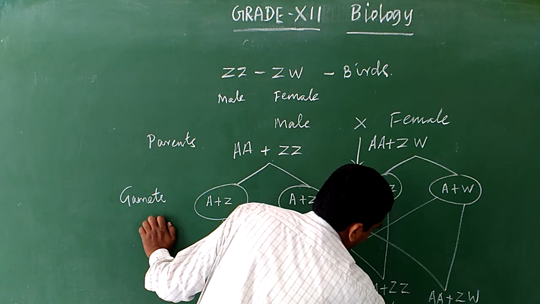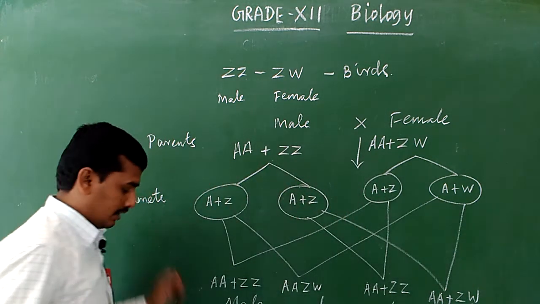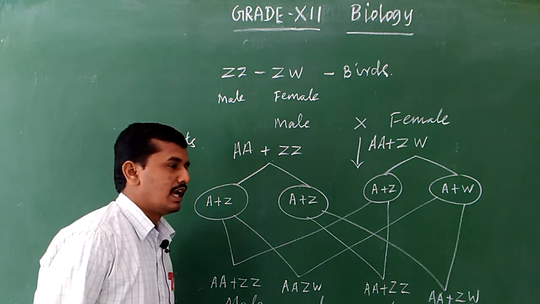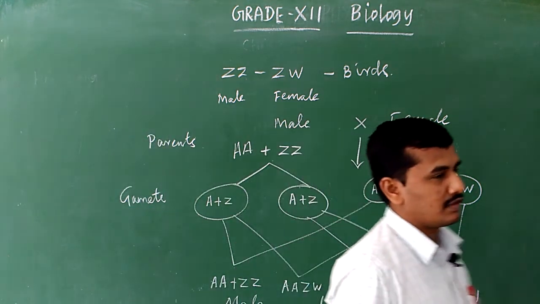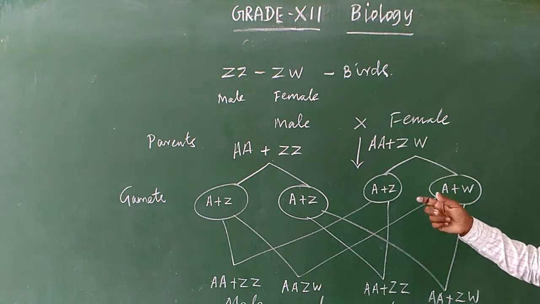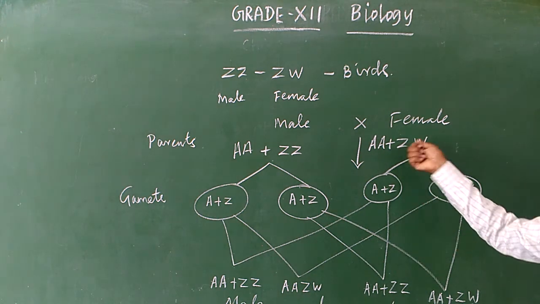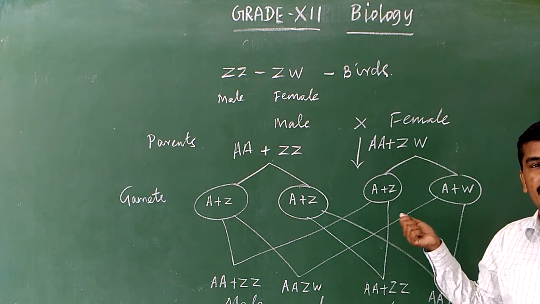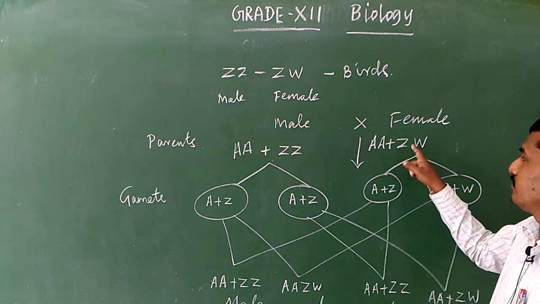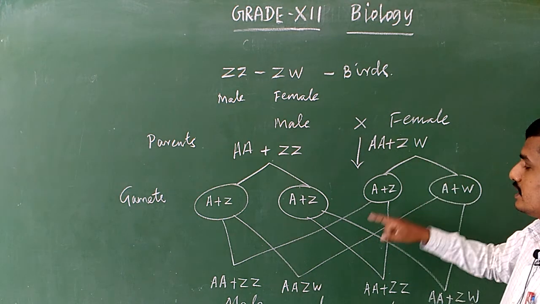So, here also in birds, sex determination gives 50% male and 50% female. But in birds, the sex is determined by the female. In human beings and Drosophila, the sex is determined by the male, but here only the female sex chromosome determines the sex.